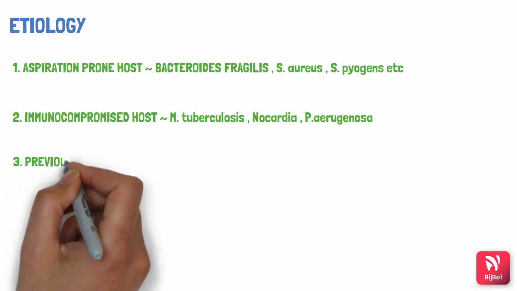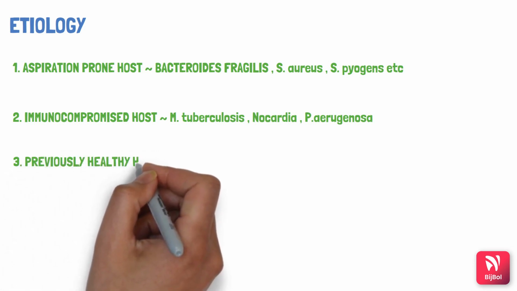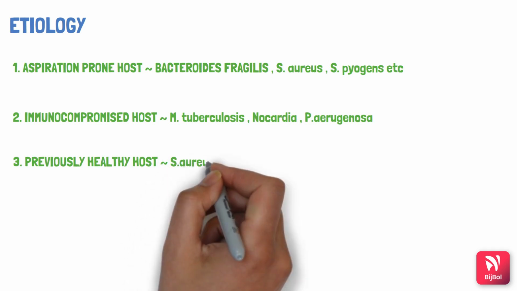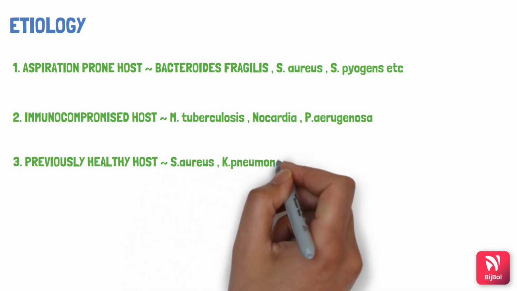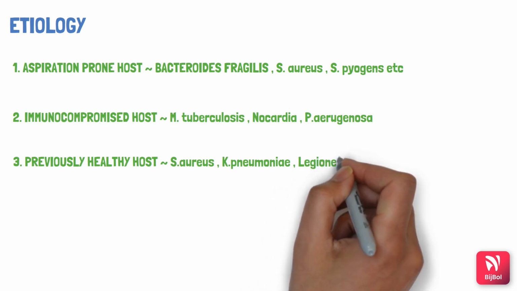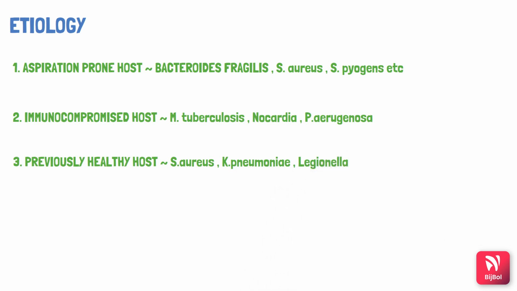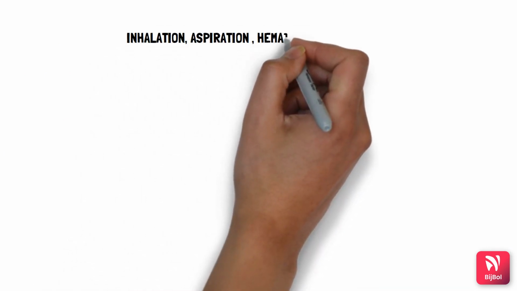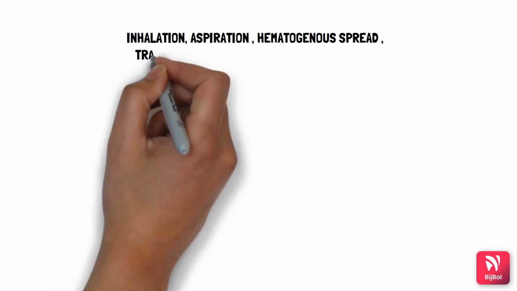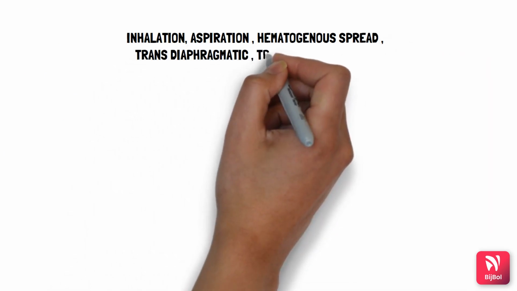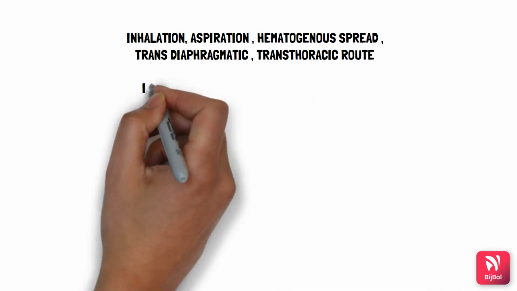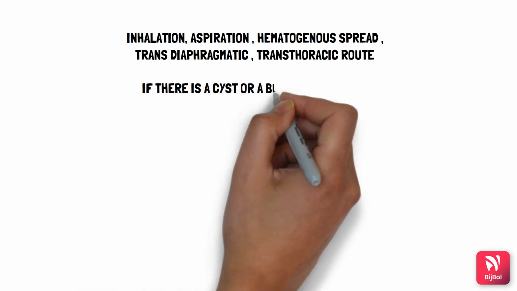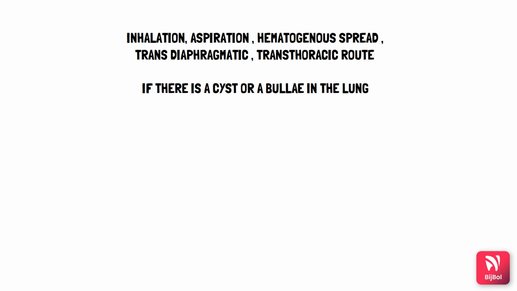Finally, the last category is previously healthy host, where the person is freshly infected by bacteria such as Staphylococcus aureus, Klebsiella pneumoniae, and Legionella. Now remember that the bacteria enters either by inhalation or aspiration or hematogenous spread or transdiaphragmatic or transthoracic route. Also, abscess can occur because of a pre-existing lesion like a cyst or a bullae in the lung.